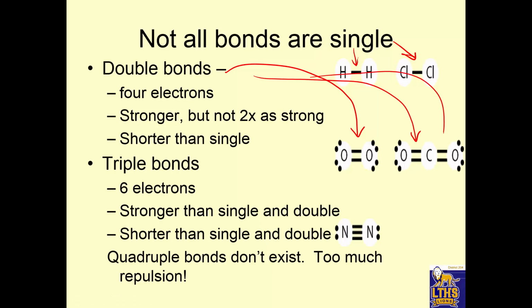Boom, there's another one. Boom, there's another one. Triple bond. Whoa, you're kidding. Three pairs of electrons is 6 electrons, stronger than a single bond, shorter than single and double bonds. And because all those electrons are being shared between those 2 atoms, they're getting pulled in closer.